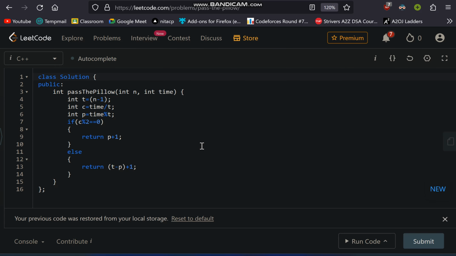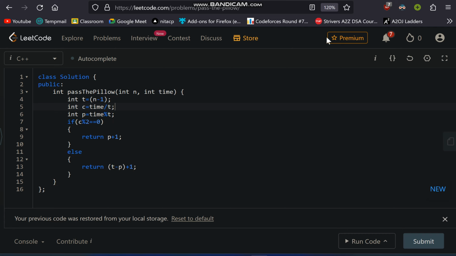So in t we are storing the total time we require to reach the end from the start. And in c we are storing how many times we completely cover the distance. Means from the starting point to the end point, how many times we cover the distance, in any direction, no matter. Means reverse direction or forward direction, it doesn't matter, but how many times we completely cover the distance. So that we are storing in c. And in p we are storing the exact position.